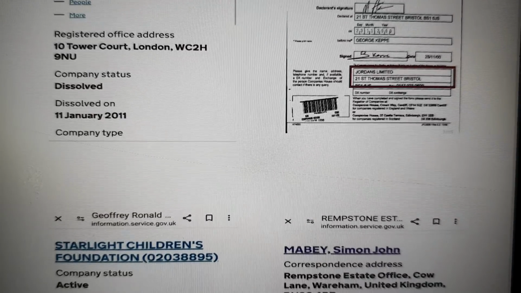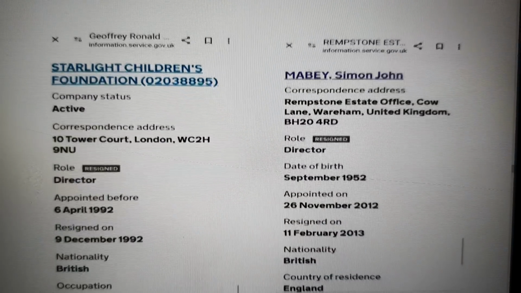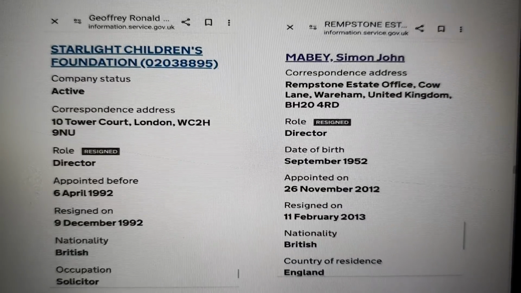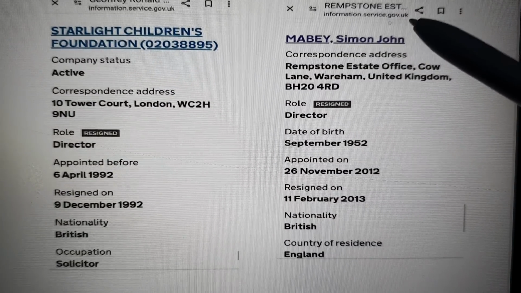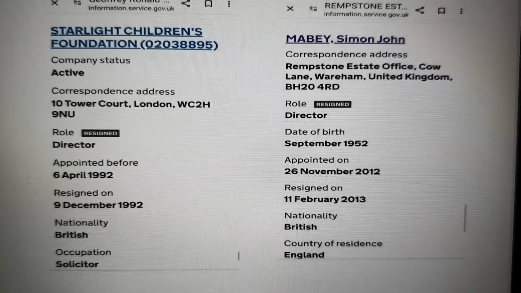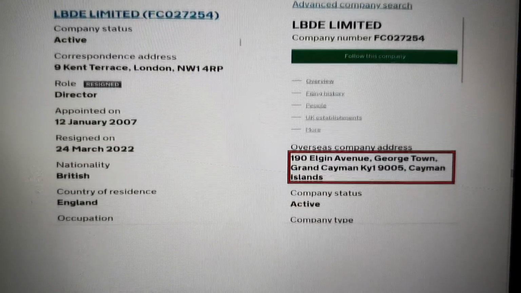I'm not saying this company was involved in that, but I'm just explaining the general. So here we've got another children's company linked through to it. And now we go back into Rempstone and looking at this person. So that's the Dorset company we're referring to.